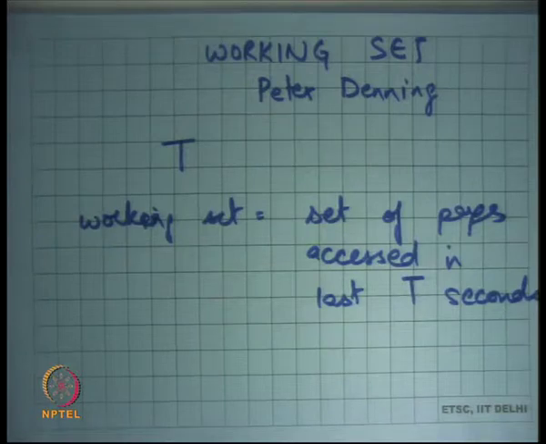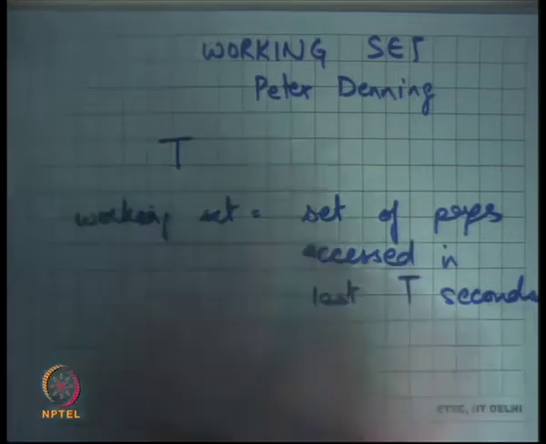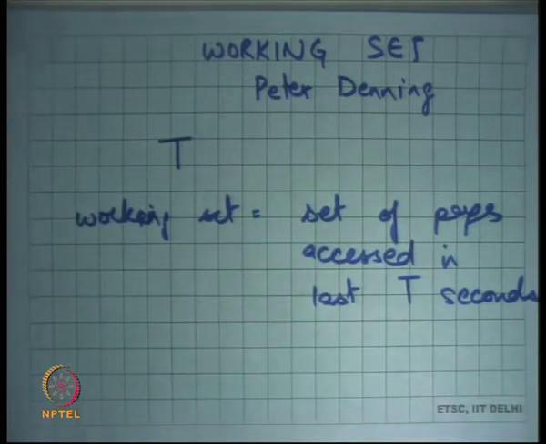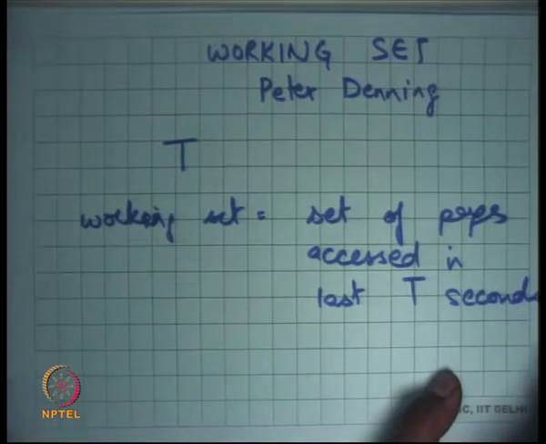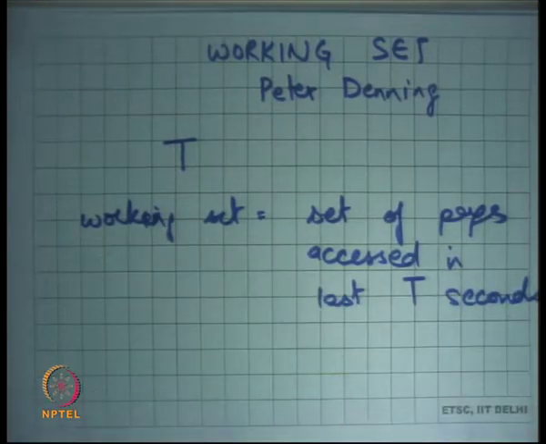Notice that here again I'm using recency as a criterion to distinguish between active and non-active, just like in LRU I was using recency to decide what needs to be replaced. I'm not using frequency at all, primarily because workloads typically behave in a past-equals-future manner, so recency is a more accurate guess than frequency. So how do I compute the set of pages that have been accessed in the last T seconds?